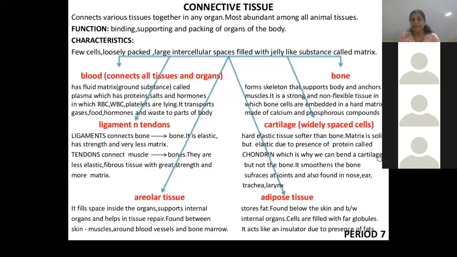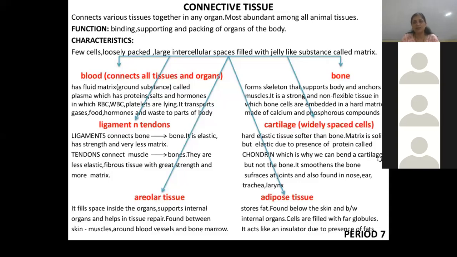It helps in binding, support, packaging of the organs. So it has subtypes, that is blood connects all tissues and organs. Then ligament connects the bone. It is elastic, has strength and very little matrix. Then tendon connects the muscle.